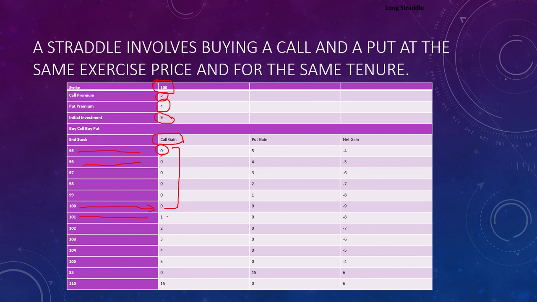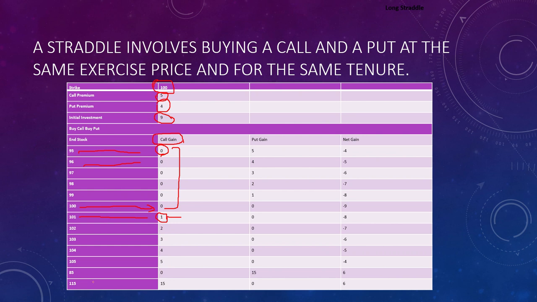Here you are at a profit of rupees 1. From here it will keep on moving, 1, 2, 3, 4, 5. These are your probable profits.